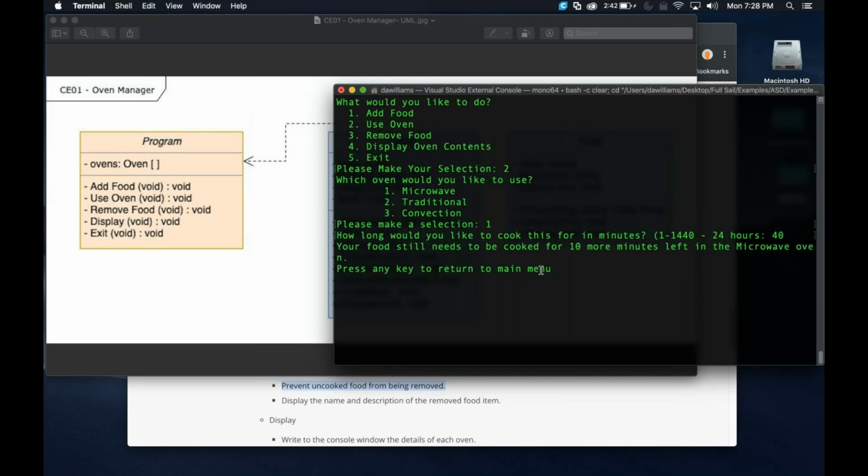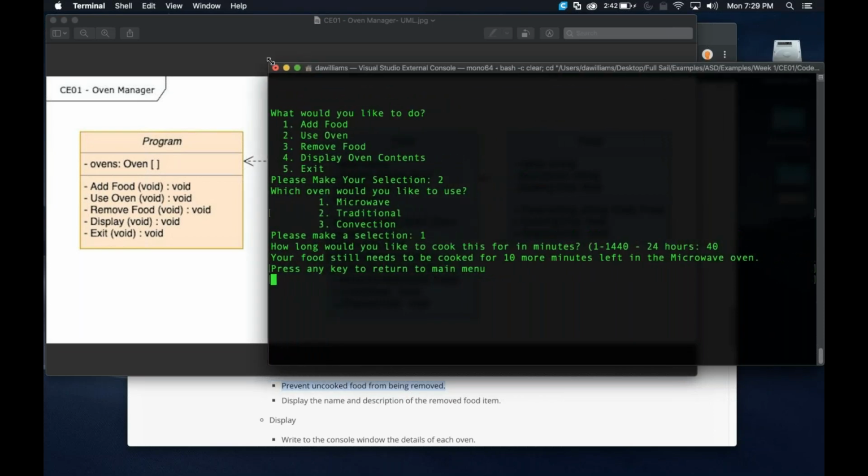Twice as fast. So really, how many minutes will it take to cook? Instead of 100 minutes, it only takes 50 minutes to cook this beef brisket in the microwave. So when I used it 40 minutes, that's saying, hey, you only need 10 more minutes, right? Because the microwave cooks twice as fast. Does everybody see how that kind of comes into play? Does that make more sense when you actually see it? Everybody good?